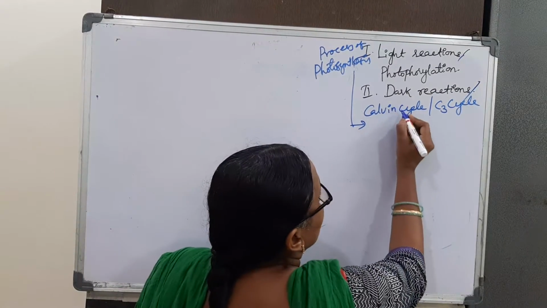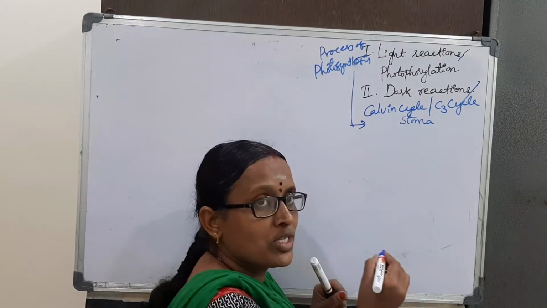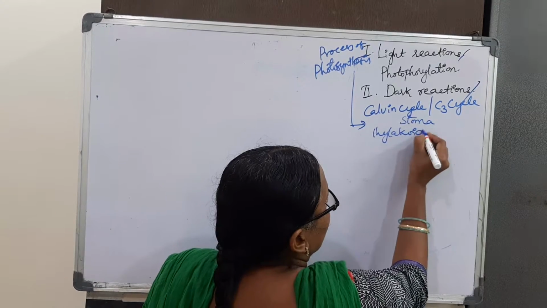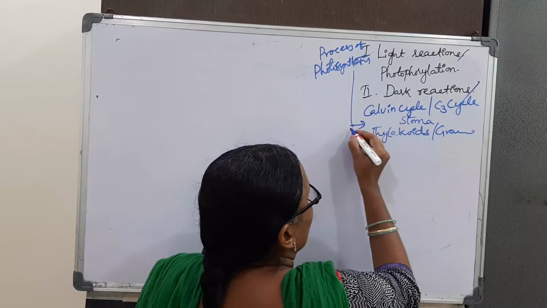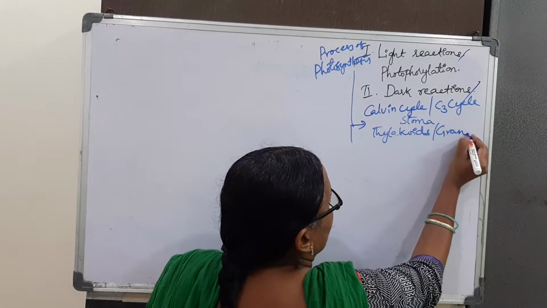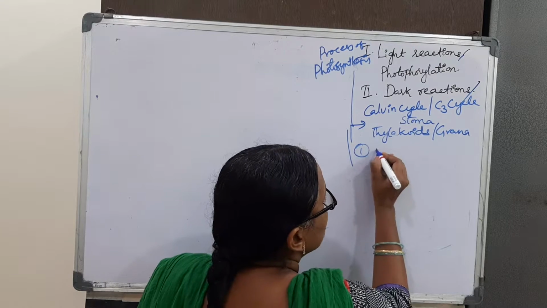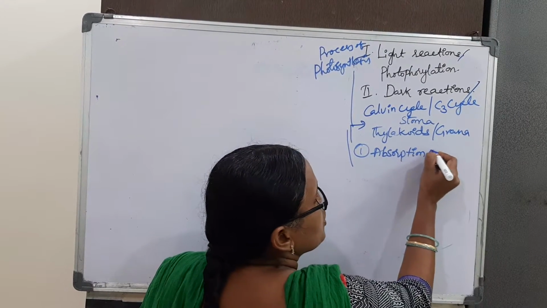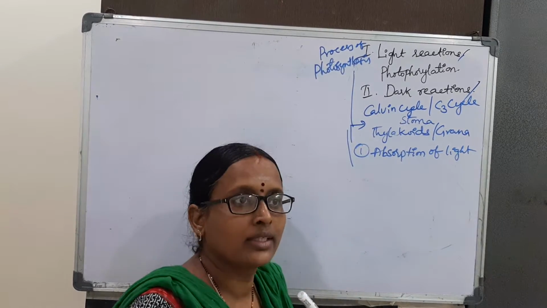So we know that the dark reactions take place in the stroma, whereas the light reactions take place in the thylakoids, otherwise grana. So in these light reactions, one is absorption of light.